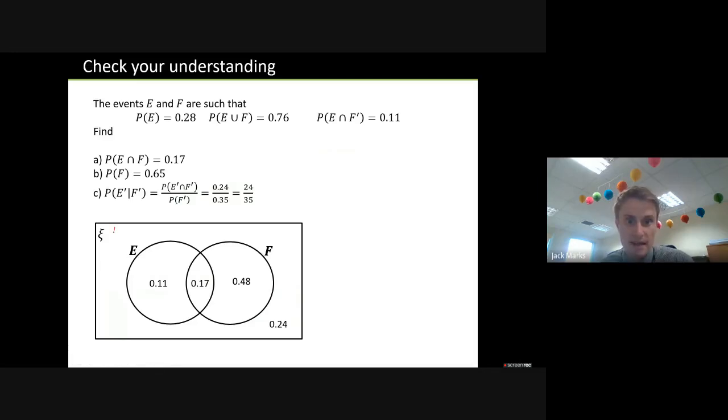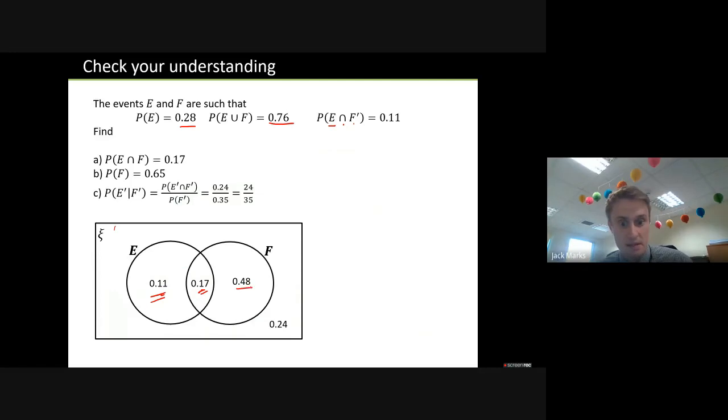So if you went down a Venn diagram path, what you could have done, let's have a look. The thing is E and also not F is 0.11. So that's where you would have started. And then probability of E, so you would have made sure that these two numbers together add up to 0.28. Then this one means everything inside the circles. So you've got 0.28 already.